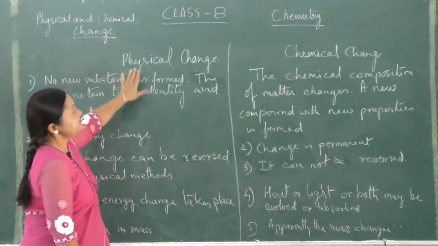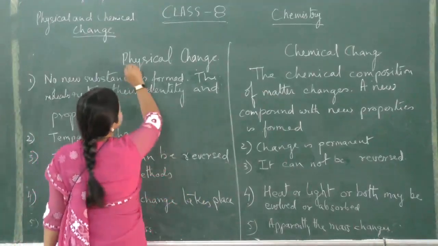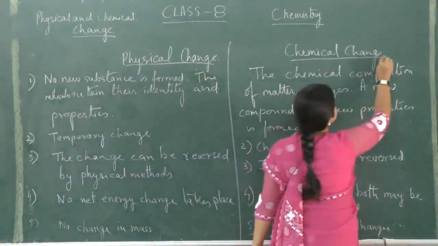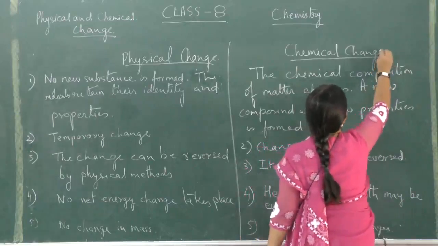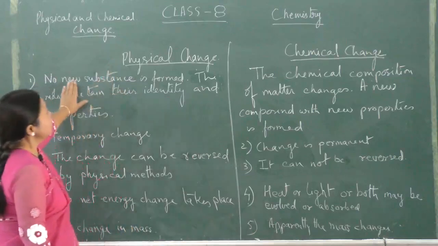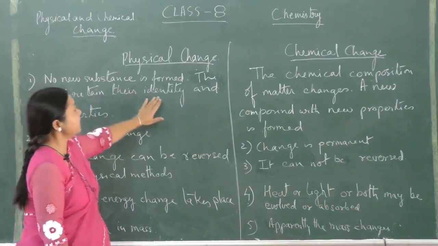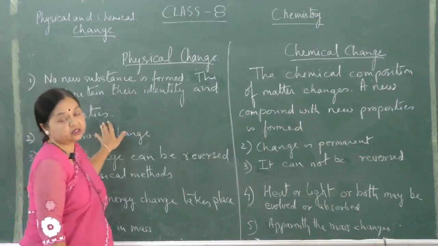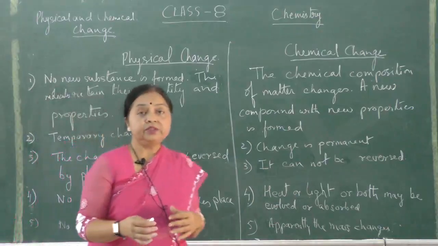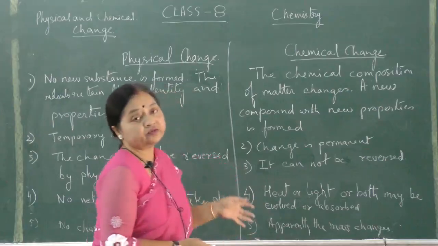Now we will study physical and chemical changes, the difference between them, and the two types of changes with examples I will show you. In a physical change, no new substances form. The molecules retain their identity and their properties. There is no change in the structure of the molecules, and no change in their properties either.